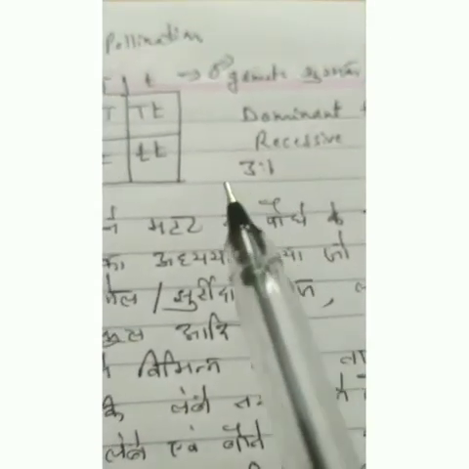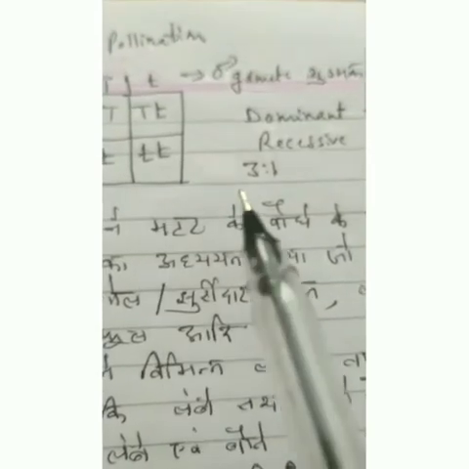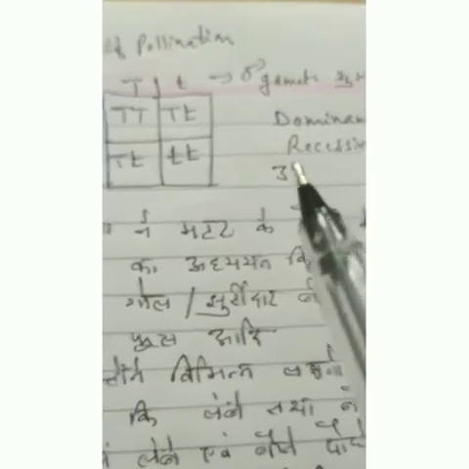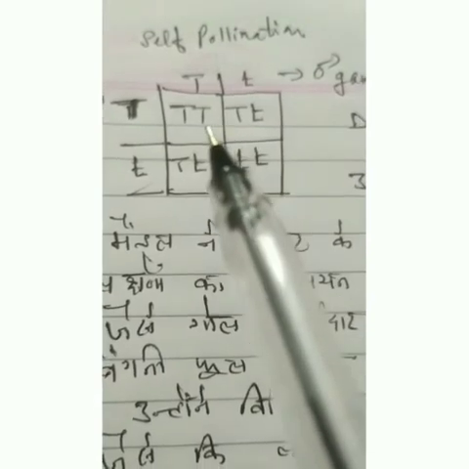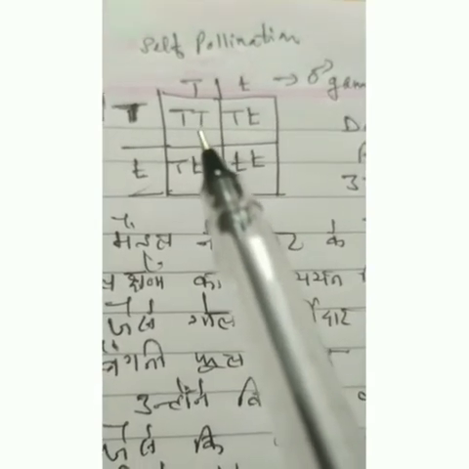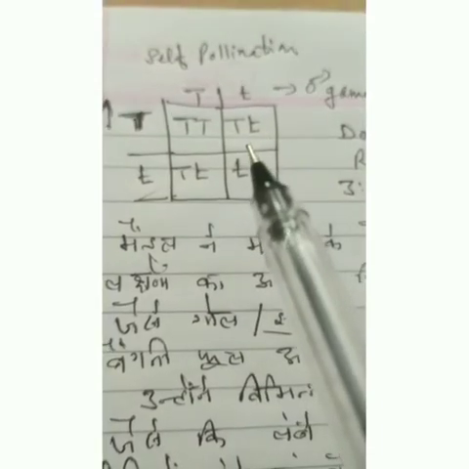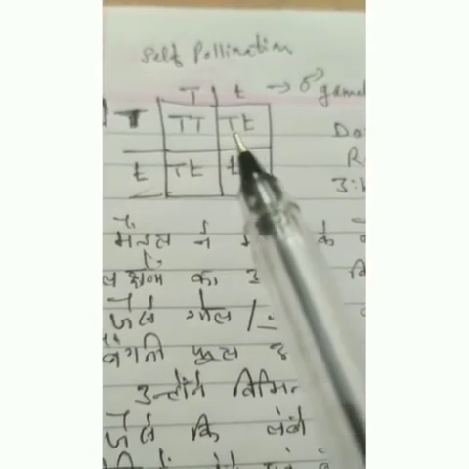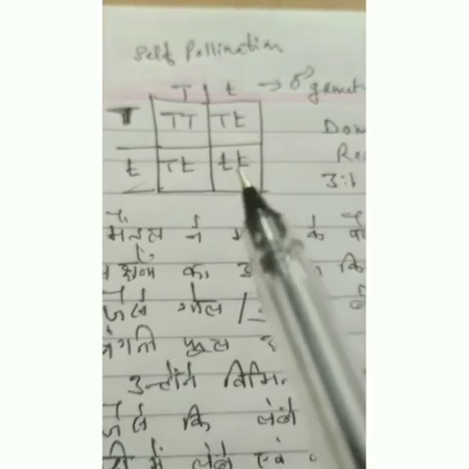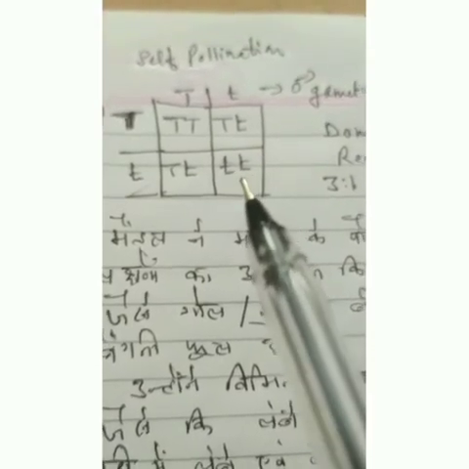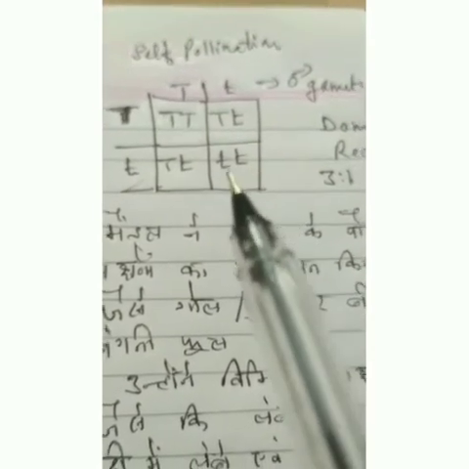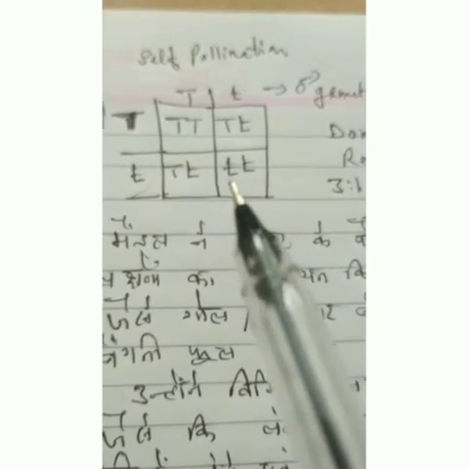Therefore, in the F2 generation the phenotypic ratio will be 3:1. Capital T with capital T, and capital T with small t, these plants will express the tallness feature, which is dominating, and only the last one, 1/4 of the plants, will express the dwarfness feature.